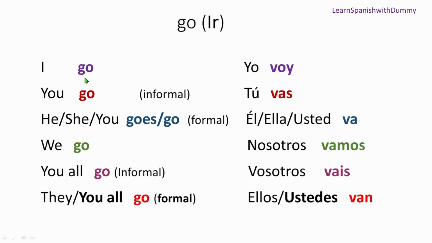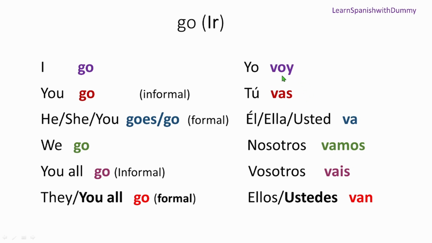So when you say I go, it is yo voy, voy. You go, tú vas, vas. He, she, you goes and go: él, ella, usted, va, va. We go, nosotros vamos, vamos. You all go, vosotros vais, vais. And lastly, they and you all go, ellos, ustedes van. Okay? So these are the conjugations.